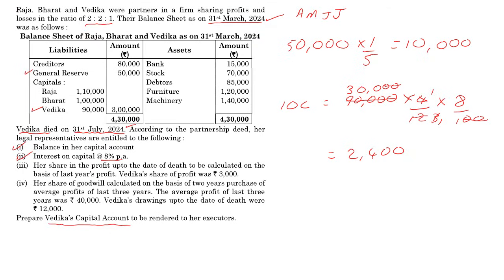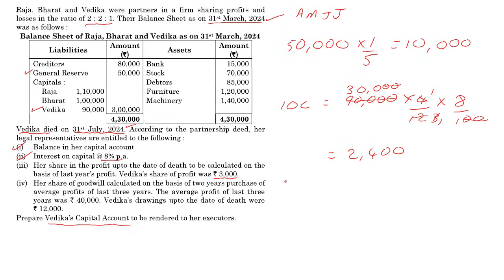Interest on capital done. A share in the profit up to the date of death. We calculated on the basis of last year's profit. Vedika's share is 3,000. Now, you need to keep in mind that normally they give us the total profit of the firm.